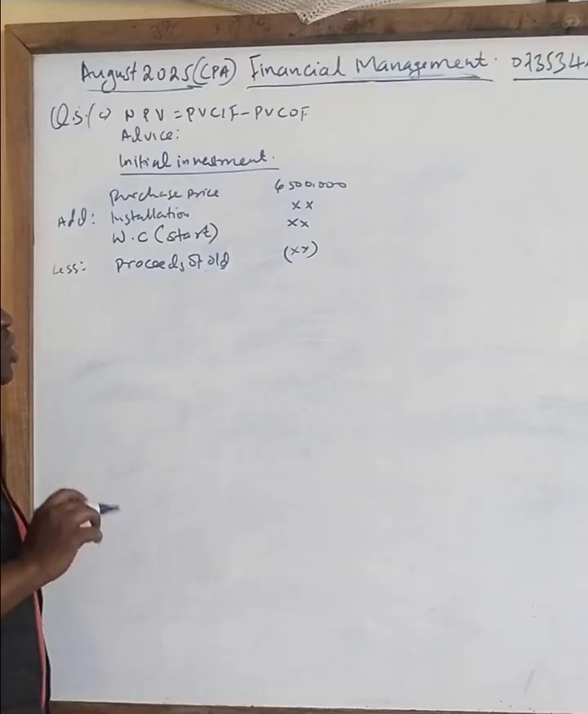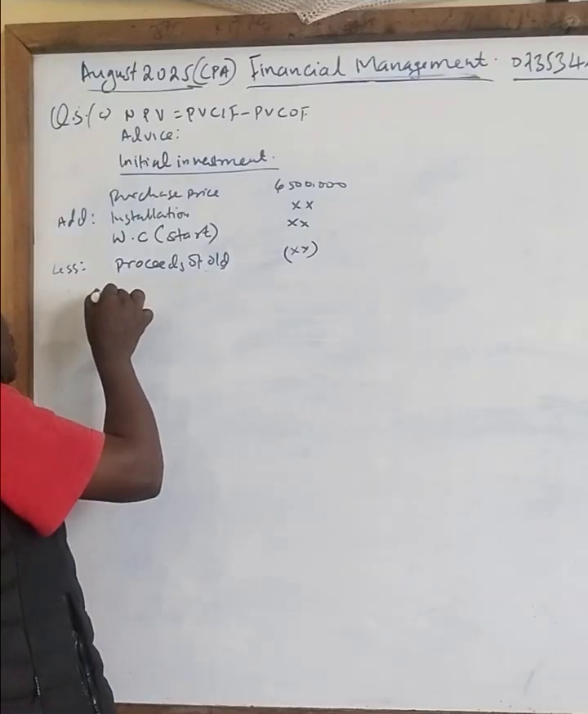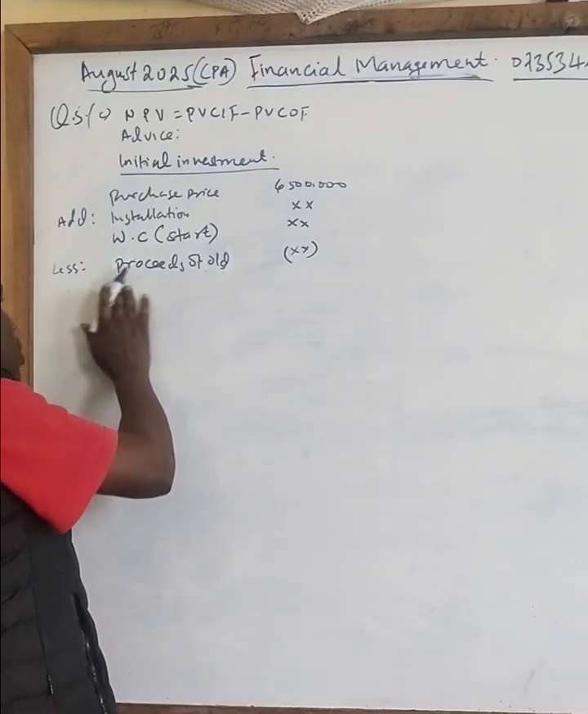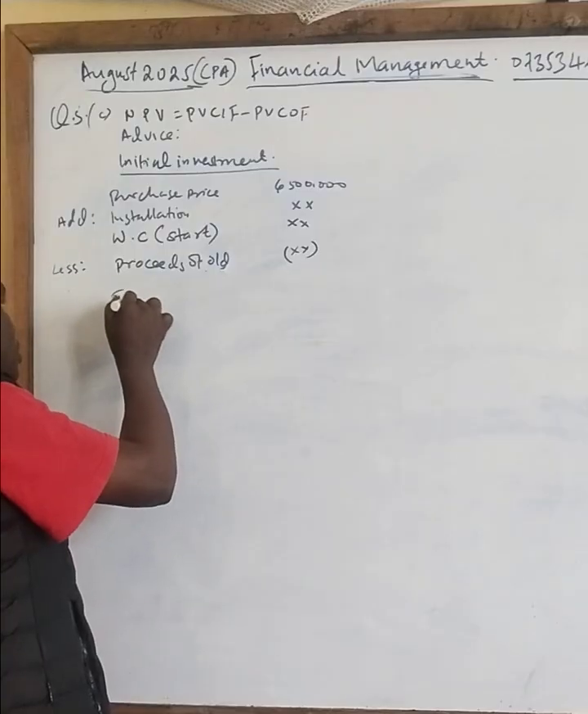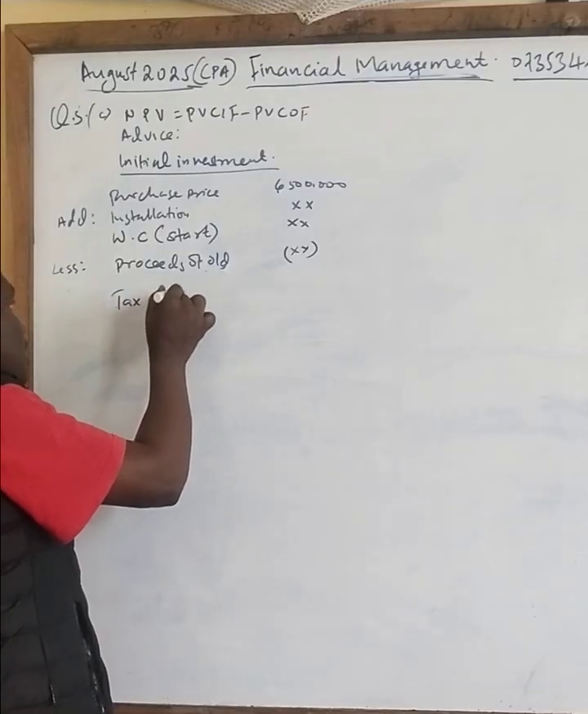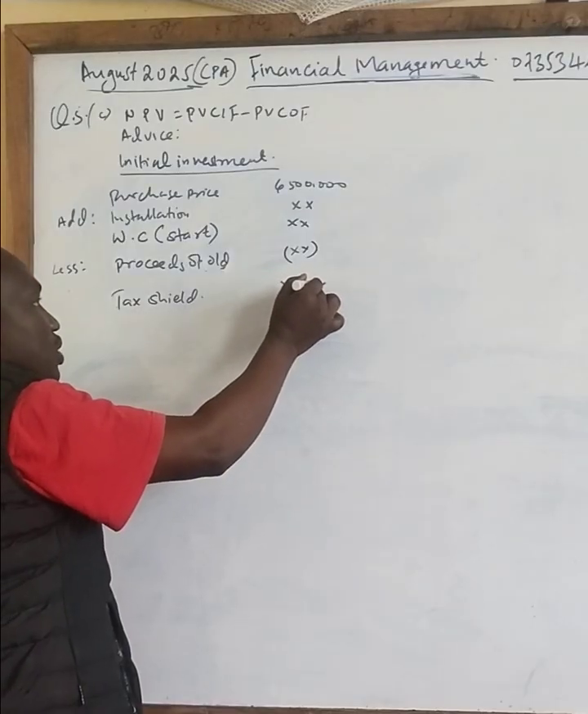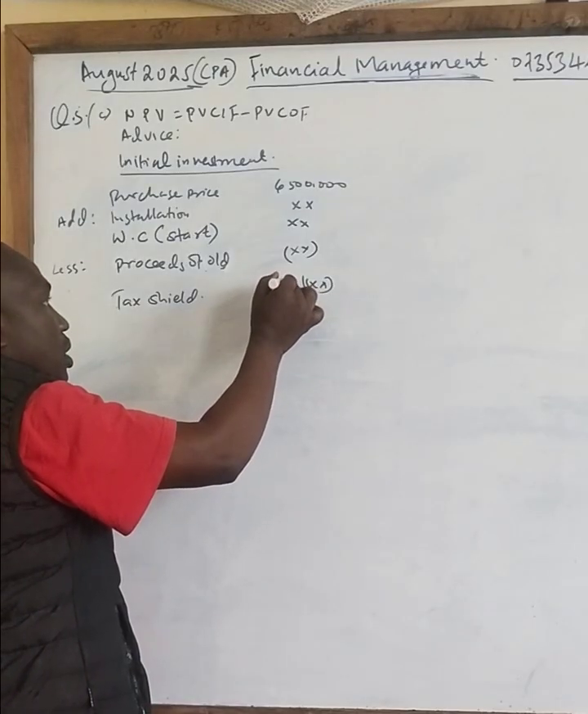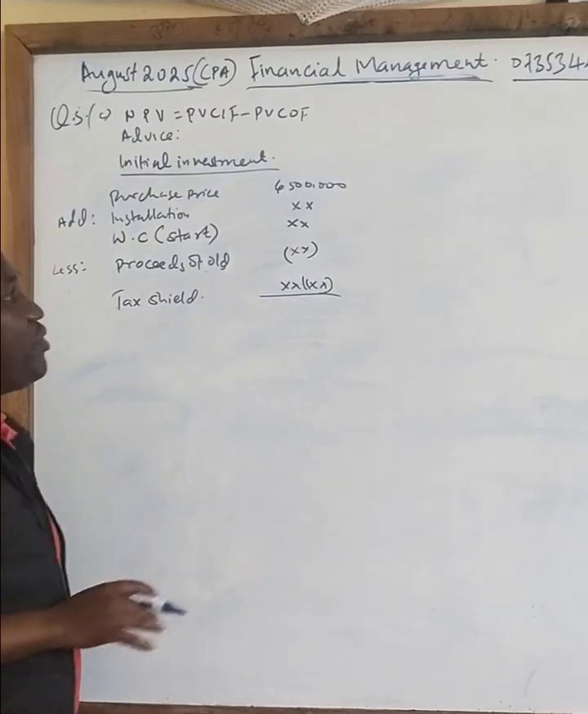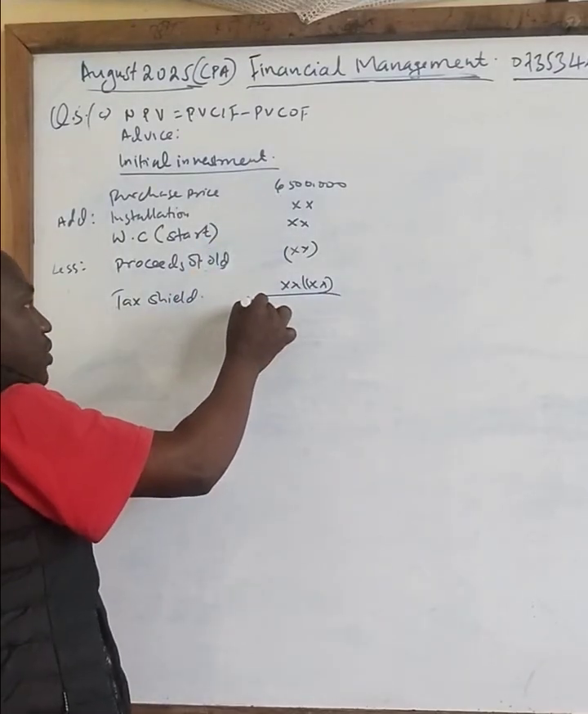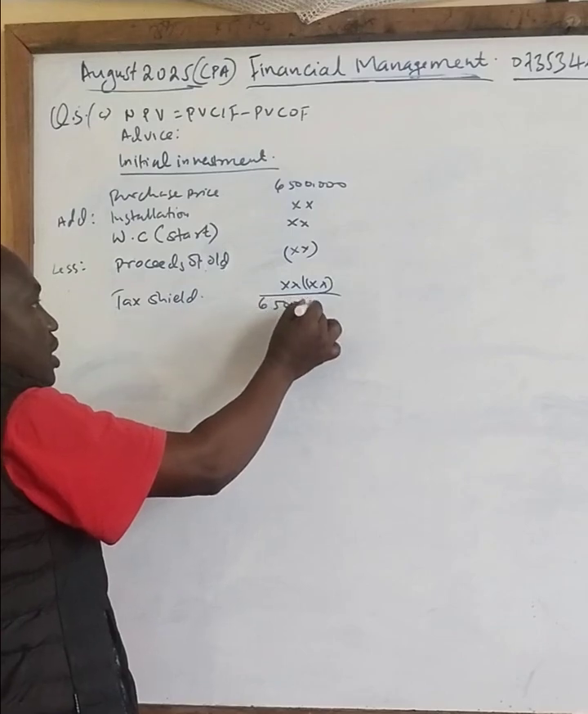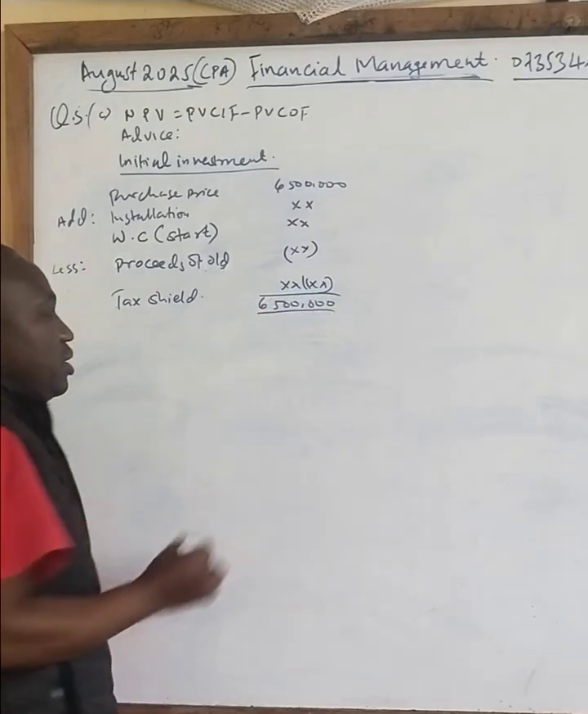And now the net book value, we have what we call the tax shield. That shield can either be an addition or a subtraction. Now, from this question here, we don't have any of these. So our correct figure is 5,600,000. That is our first part.